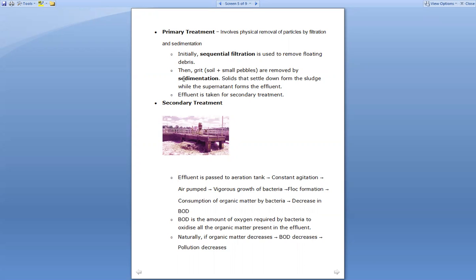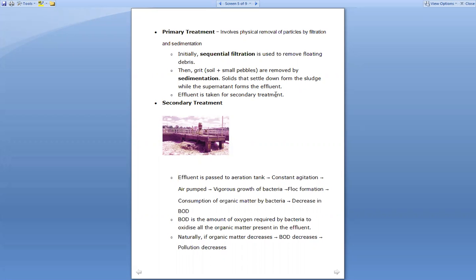After that, what they do is the grit removal, that is the removal of the soil as well as small pebbles. Small pebbles are nothing but small stones. So the soil as well as small stones are removed with the process of sedimentation, because the soil and small pebbles have more molecular weight, they are sedimented on the downward side. So the solids that settle down form the sludge, while the supernatant forms the effluent.